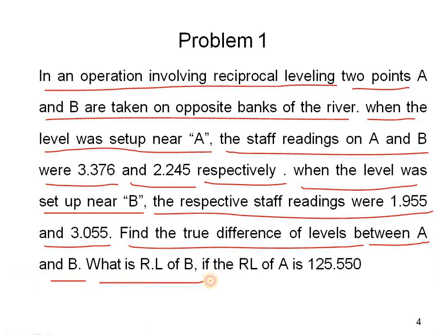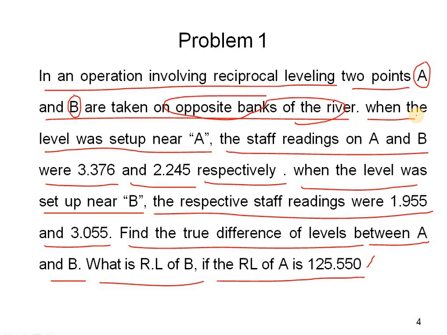What is RL of B if the RL of A is 125.550? So this is a problem on the method of reciprocal leveling. In the question we can see we are having the 2 station points, that is A and B. So there are 2 opposite banks of the river. First, the instrument will be set up on A.